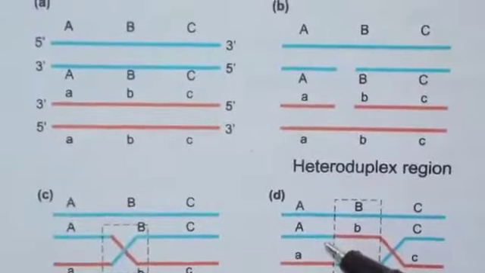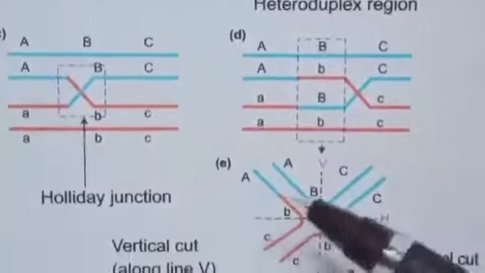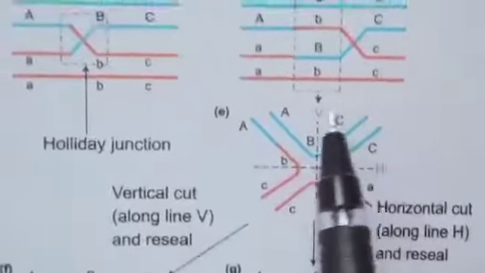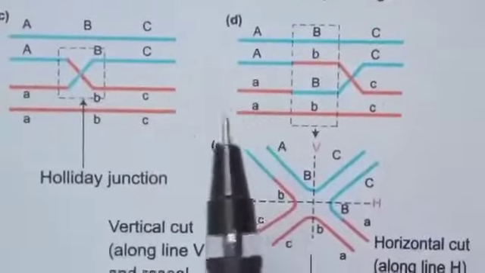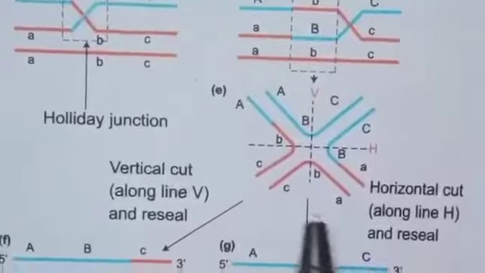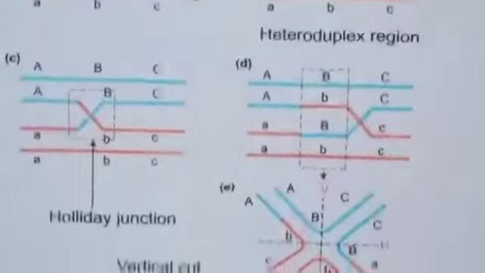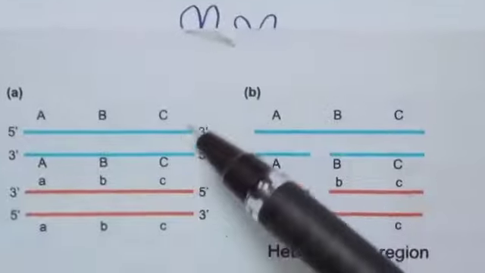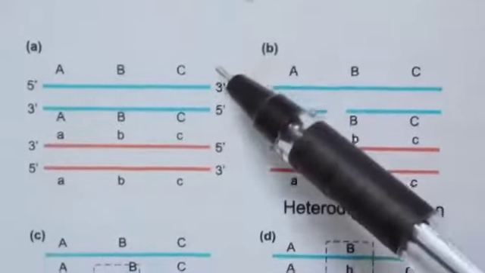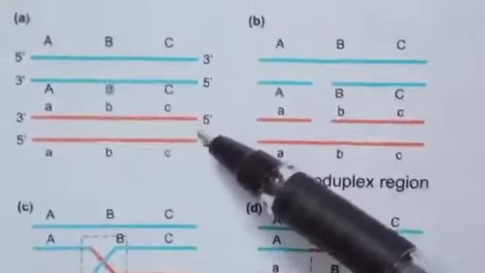This chart is the Holliday model showing recombination. The widely accepted model of DNA recombination during crossing over is the Holliday hybrid DNA model. It was first proposed by Robin Holliday in 1964. It involves several steps. First, homologous DNA molecules are paired side by side with their duplicated copies of DNA.